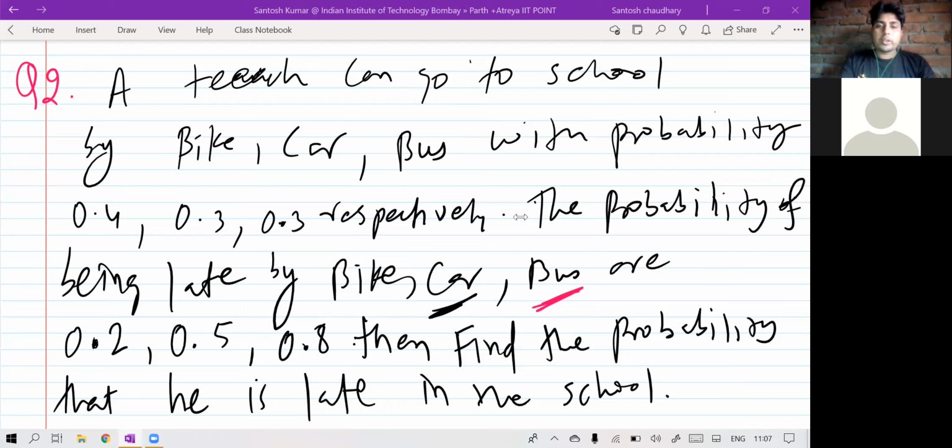So two of you are getting 0.47. Just apply the total probability formula, you will get the answer easily.